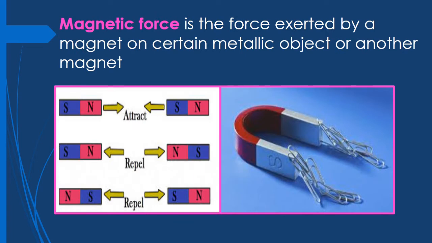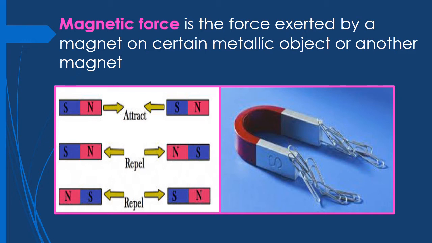Magnetic force is a non-contact force. It is a force exerted by a magnet on certain metallic objects or other magnets. Magnets have two poles, north and south pole, right? If two magnets are kept close to each other with opposite poles, then they tend to attract each other. That means they will come close to each other.